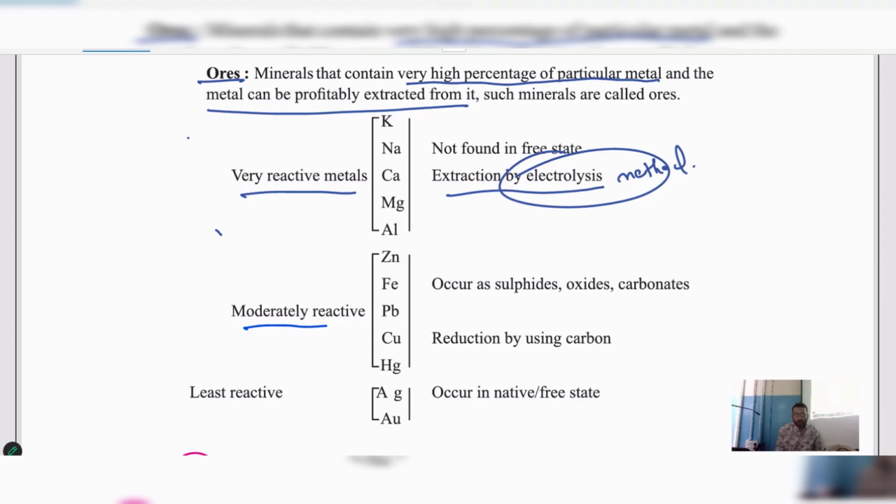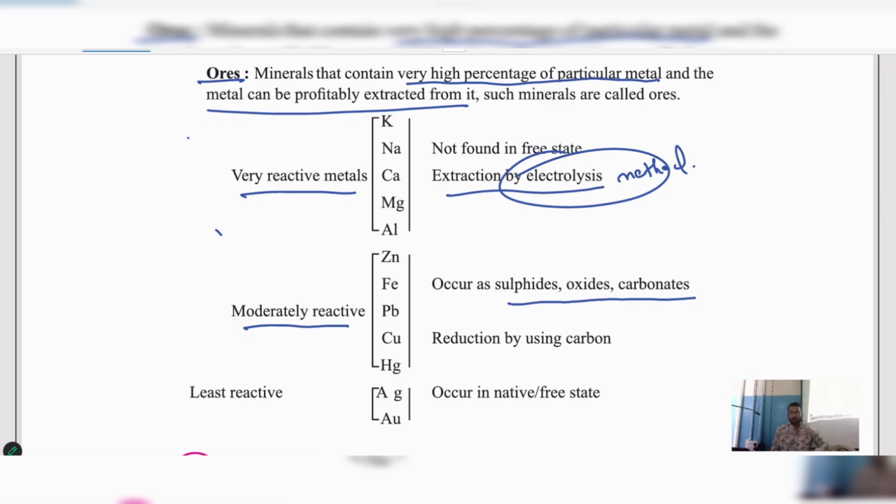Next, they are moderately reactive. Moderately means average. Not so highly reactive, not slowly reactive. It's moderate. Those are zinc, iron, lead, copper, mercury. So these occur as sulfides. In which form are they available in nature? They are available in the form of sulfides, oxides and carbonates. In this form they will be available. From that particular form, we have to extract them into its pure form.